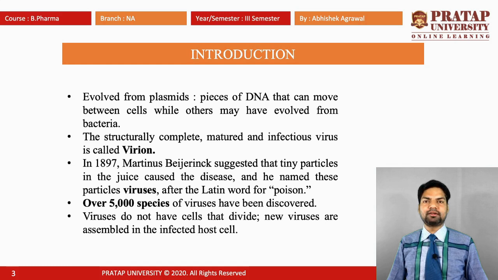In 1897, the scientist Beijerinck suggested that tiny particles in the juice cause the disease, and he named these particles virus after the Latin word for poison. Over 5,000 species of virus have been discovered. Viruses do not have cells that divide; new viruses are assembled in the infected host cell, but they can multiply in the host cell.